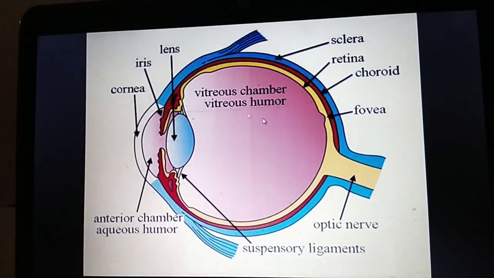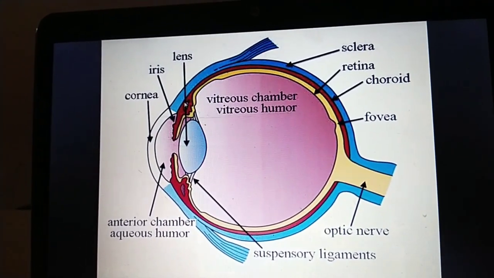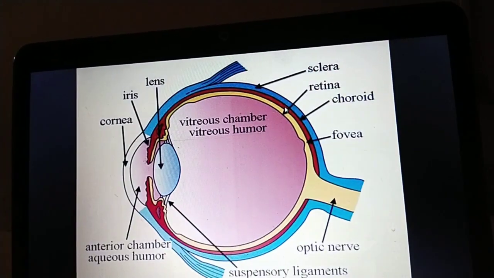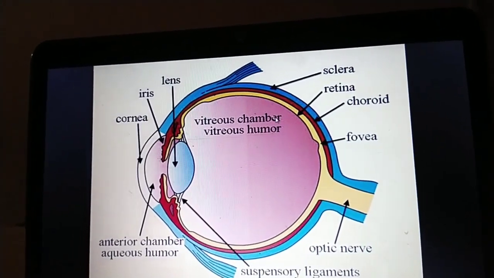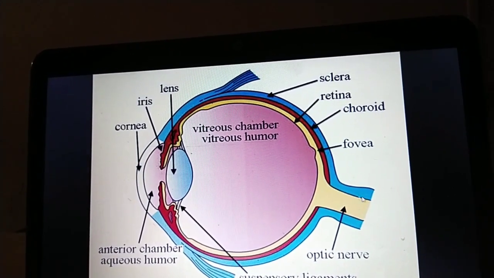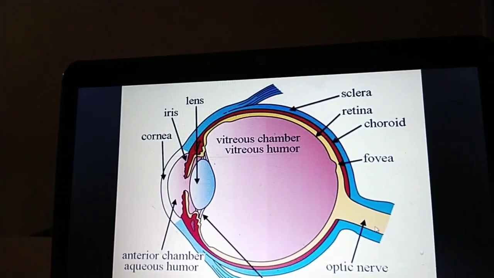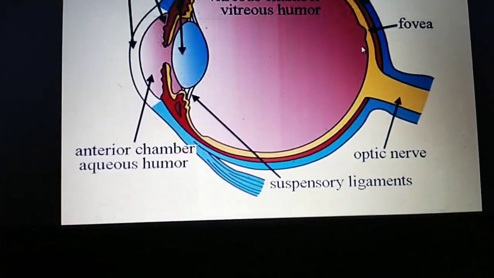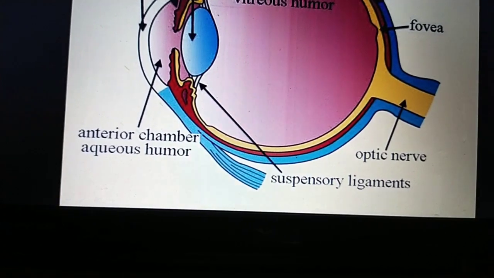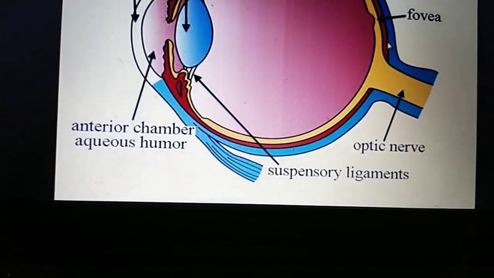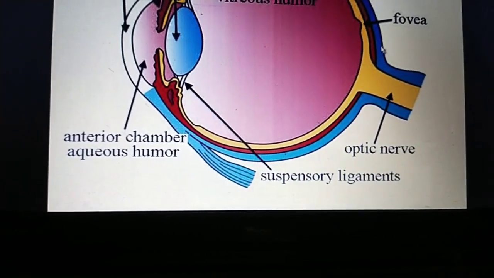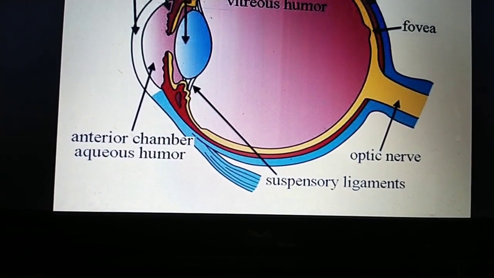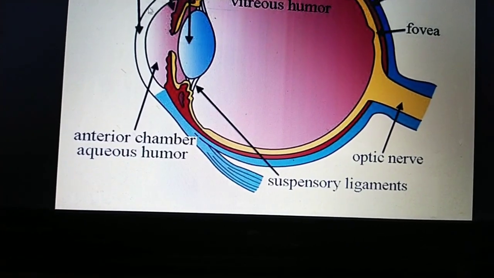You can see here this is the 5/6 part of the eyeball, and it also covers the optic nerve. Here you can see the optic nerve. This is the sclera, the outermost fibrous layer of the eyeball, and it does not cover the cornea.